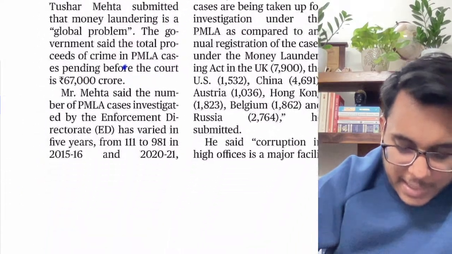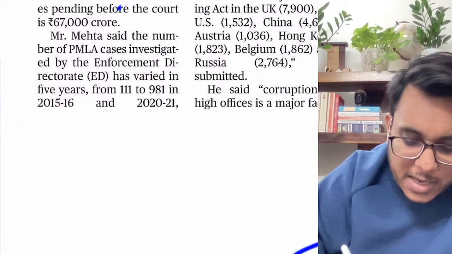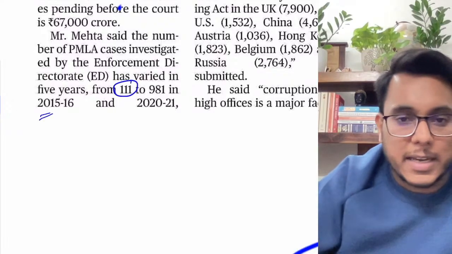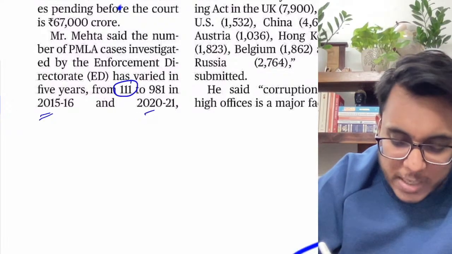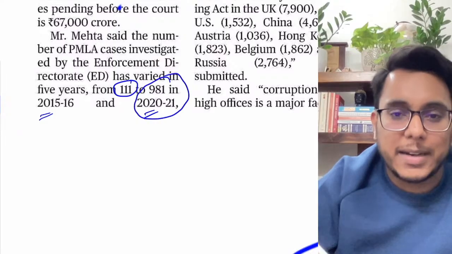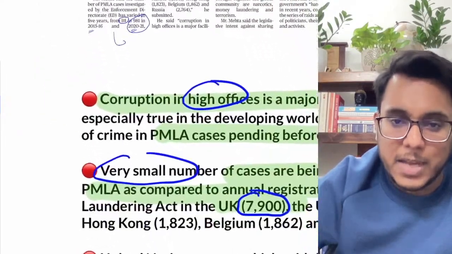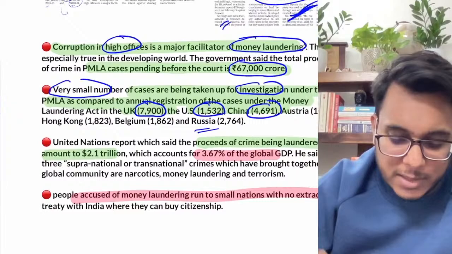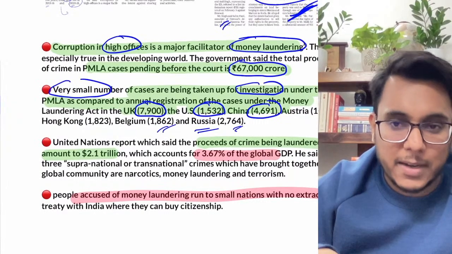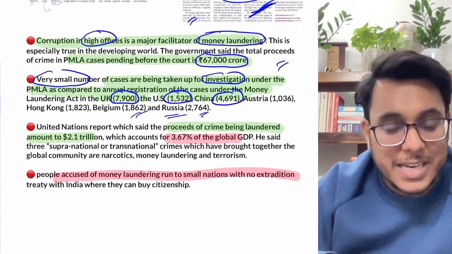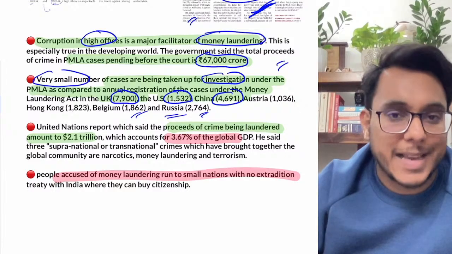It has been provided that just 111 cases were taken up in 2015-16, and now in 2020-2021, 981 cases have been taken up. So compare the 981 cases with 7900, 1500. Is it clear? So it has been said that still in India very few money laundering cases are taken up.